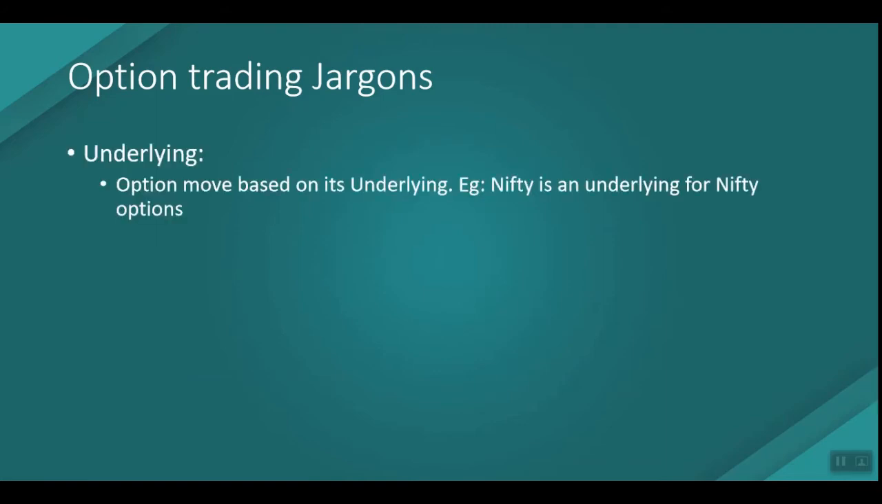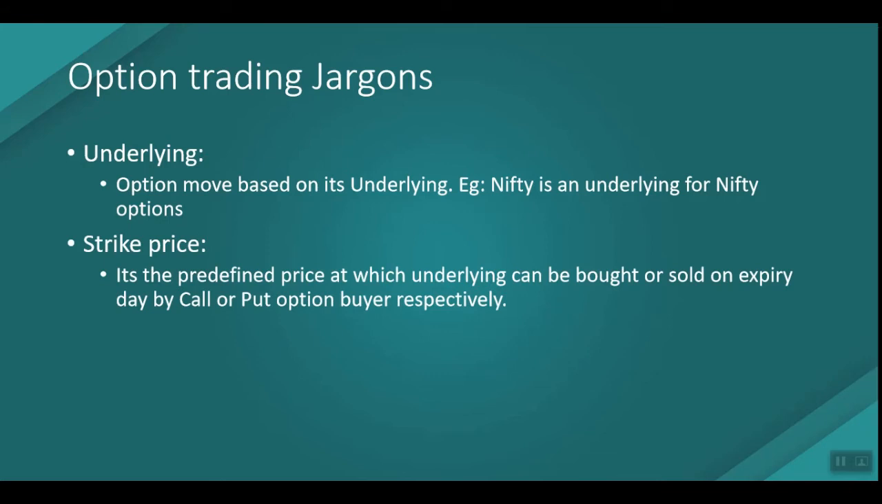So, option trading jargon. What are the common terms used in option trading? Underlying: an option moves based on its underlying. Example, Nifty is the underlying for Nifty options. Whatever the underlying stock is, that is known as the underlying. The strike price is a predefined price at which the underlying can be bought or sold on expiry day by the call or put option buyer respectively. If you are a call option buyer, you can buy the stock, and if you're a put option buyer, you can sell the stock at the predefined price, whichever strike price you choose, for both call and put options.